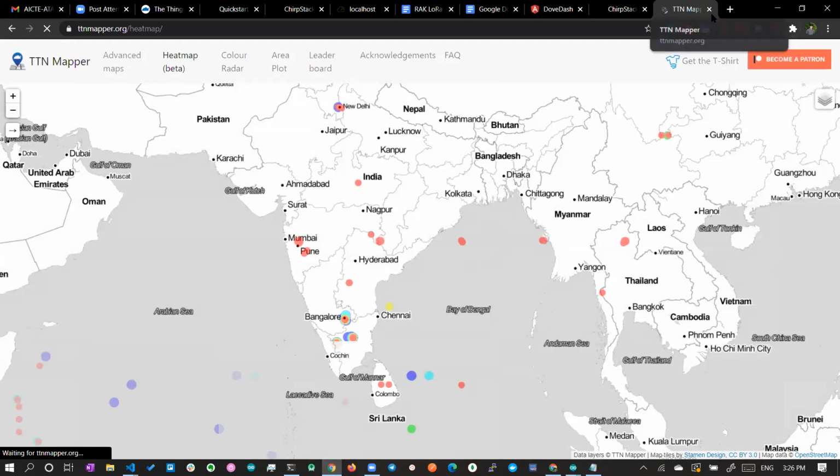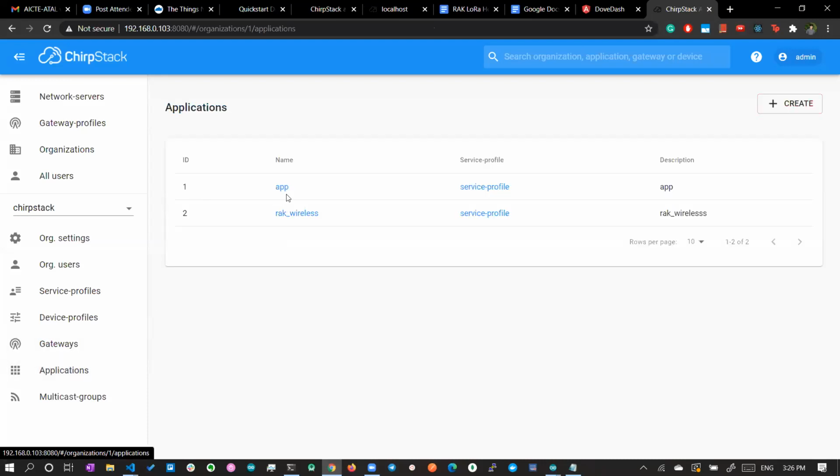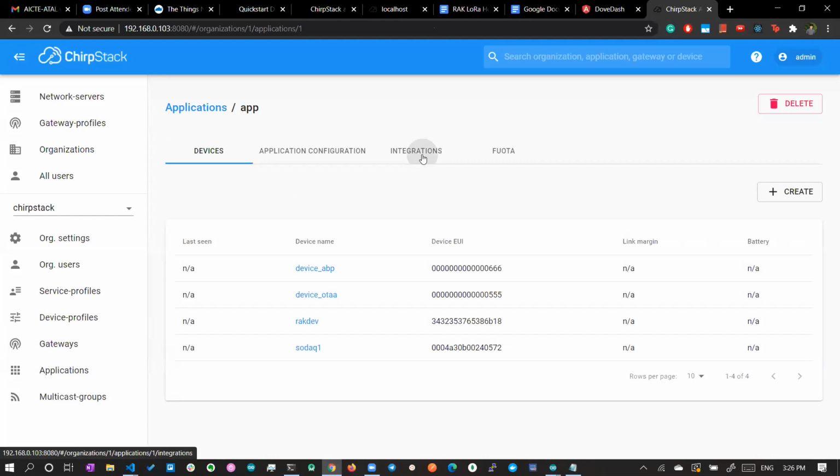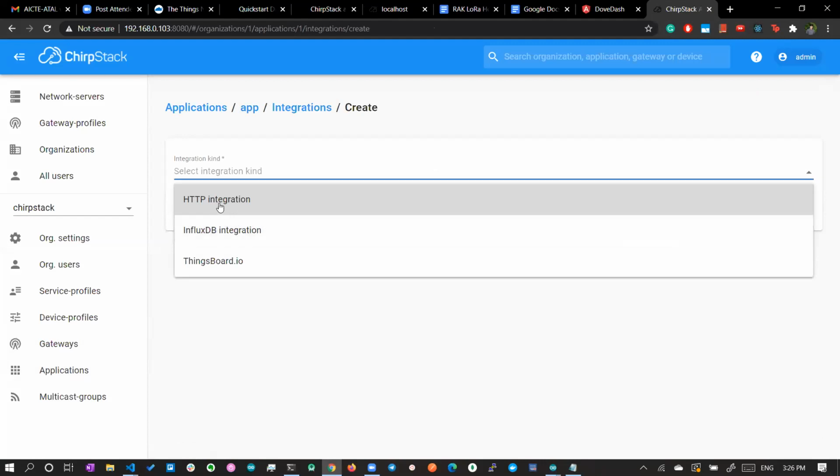Okay. So now we have created the server, we have added the gateway, and we have configured all the parameters. Now let's create integrations. From your application, you can create integrations. You can give create, and you can select the integration. It might be an HTTP integration, an InfluxDB integration, where you can directly persist the data into InfluxDB, or a thingsboard.io integration. So these three integrations you can do.